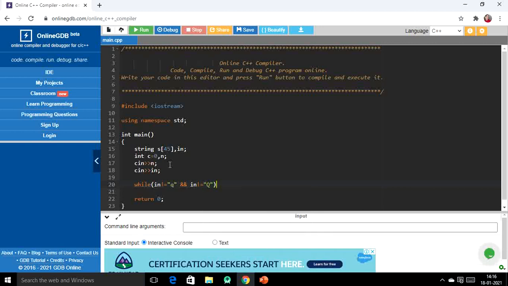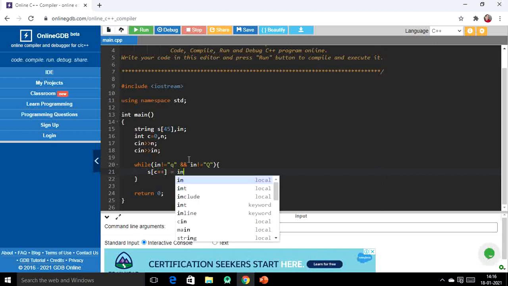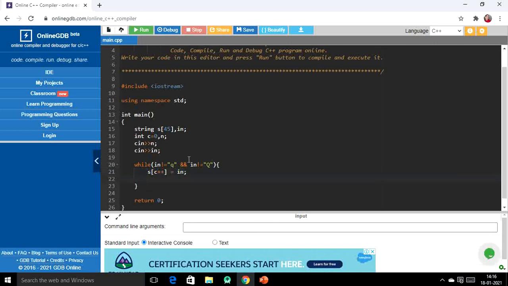So if this is not the condition, what I have to do is store this in value into our names array. So s[c++]. So we are incrementing the value of c so that at the 0th location this in will be stored, then at the first location, then the second location, and this is how it goes, right? Next, again we will take in as input from the user until this condition is met.